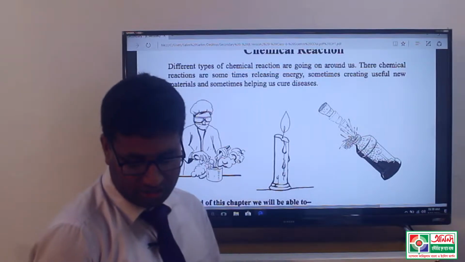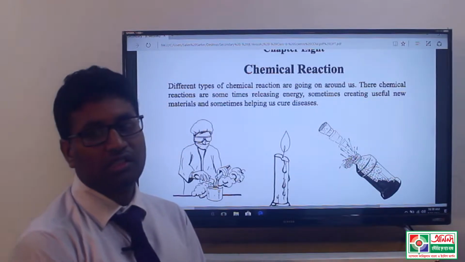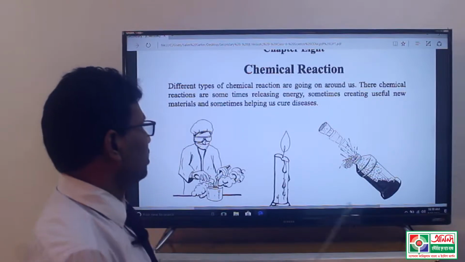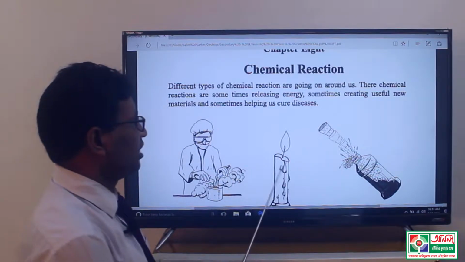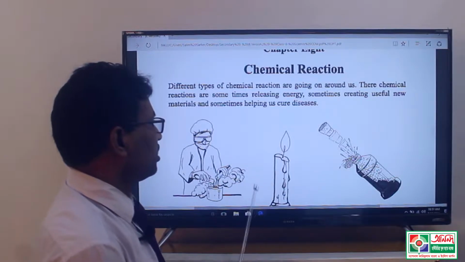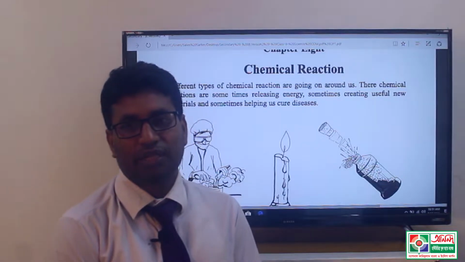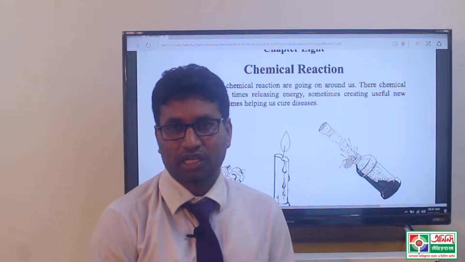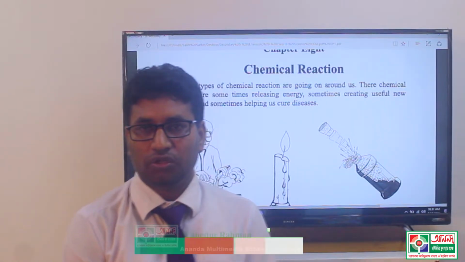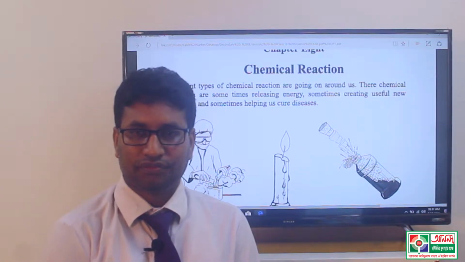That means different types of chemical reactions always occur around us, releasing energy and creating useful new materials, and curing diseases etc. take place through chemical reaction. So we will know what chemical reaction is.